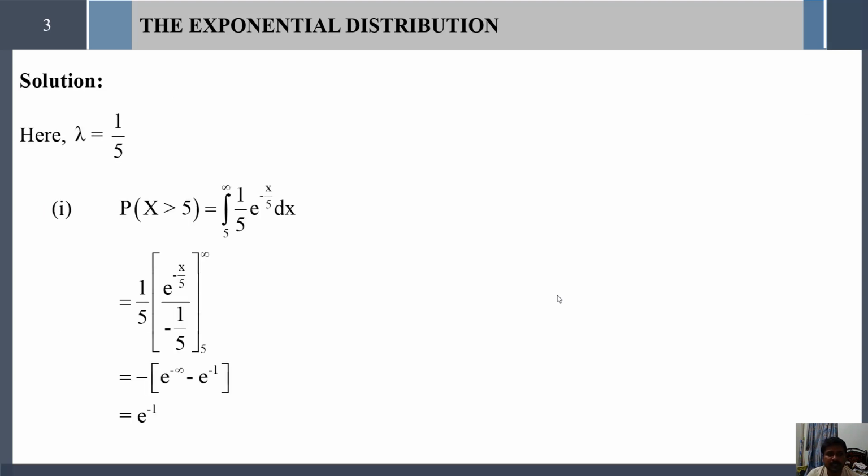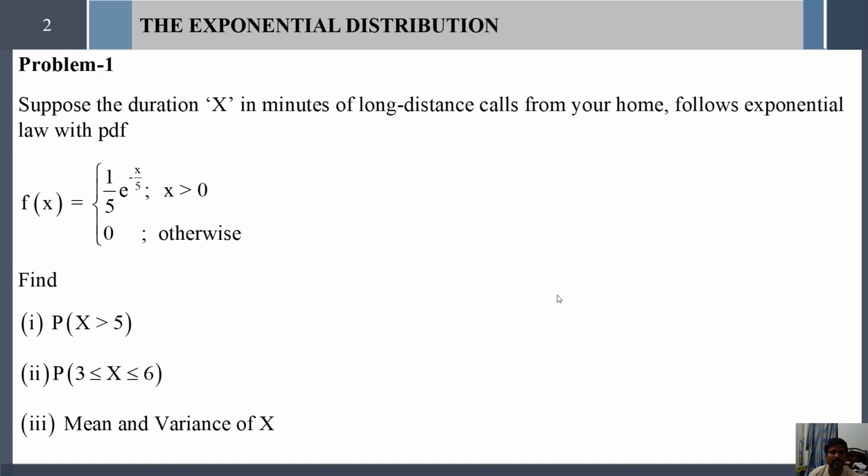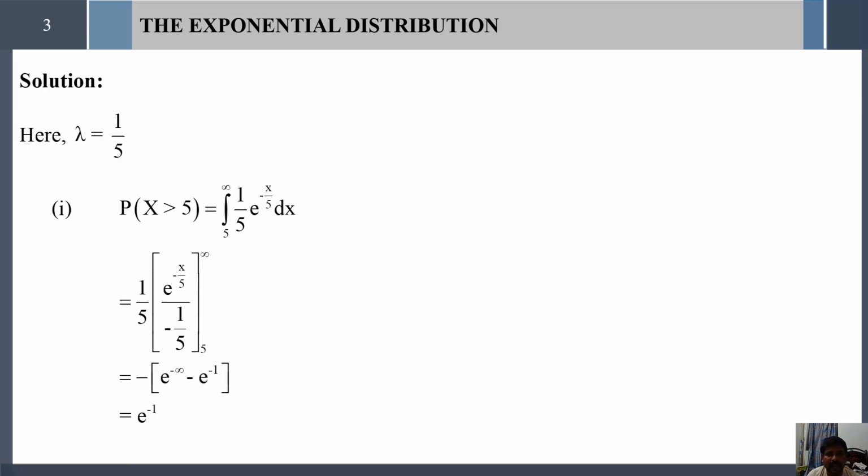For the first point, lambda equal to 1 divided by 5 here. How to know lambda equal to 1 divided by 5? Just see, in the given probability density function, 1 divided by 5 into e to the power minus x divided by 5. So here in place of lambda we have 1 divided by 5. So from the given PDF only we can know the value of lambda, that is 1 divided by 5.